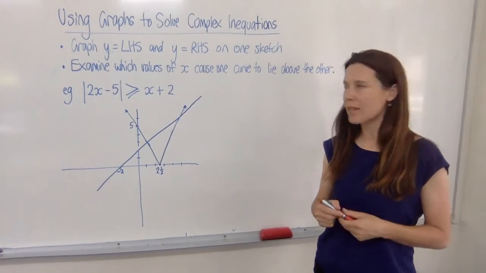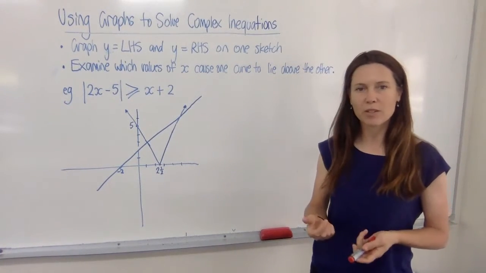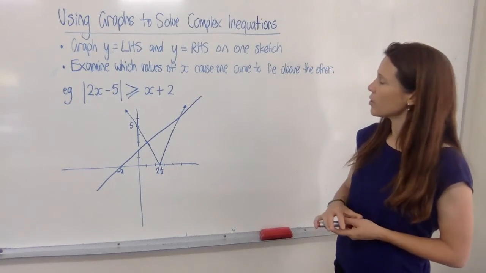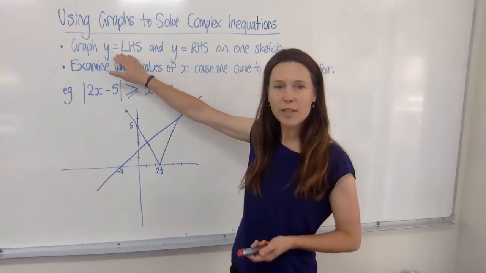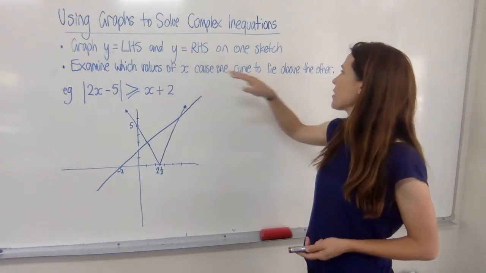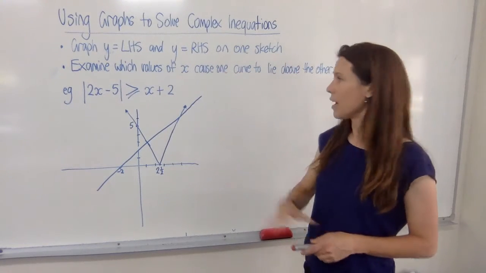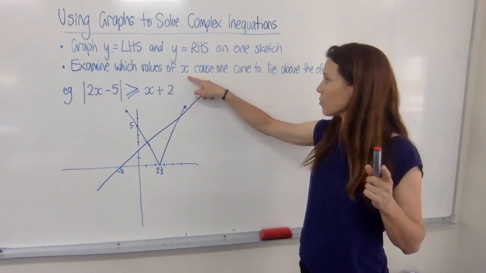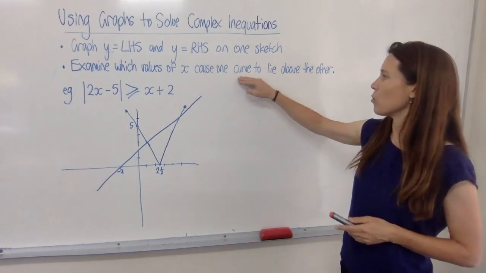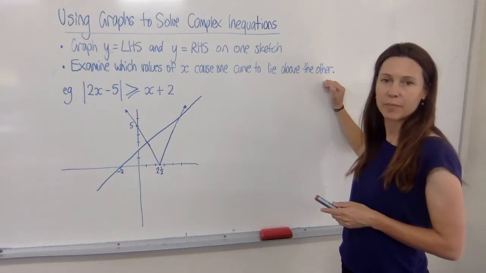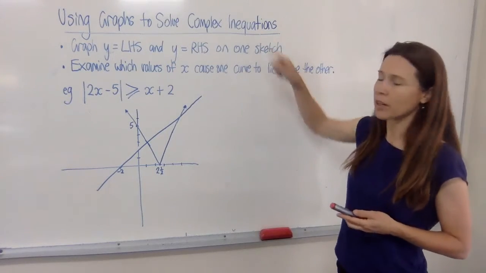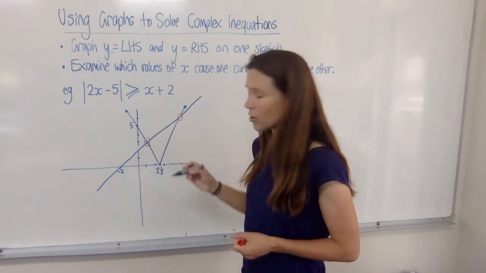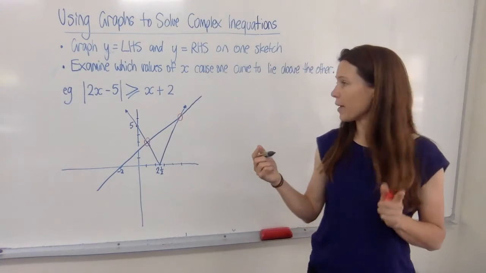Now we can use the exact same method as we used with equations to solve complex inequations by using graphs. We're going to graph y equals the left-hand side and y equals the right-hand side on one sketch, and then have a look this time at which values of x are not the solutions of where it's equal, but where they cause one curve to lie above the other. So similar to solving an equation, you want to find where the crossover points are, the intersections, but then you need to interpret what that means.